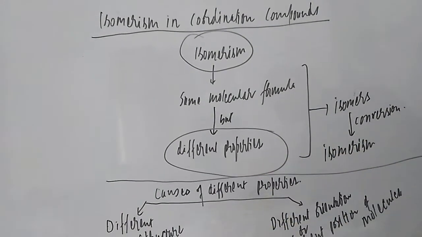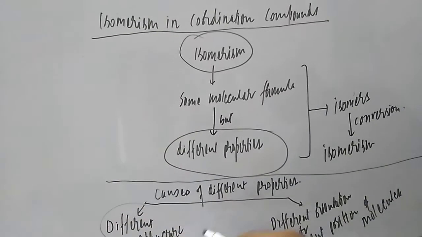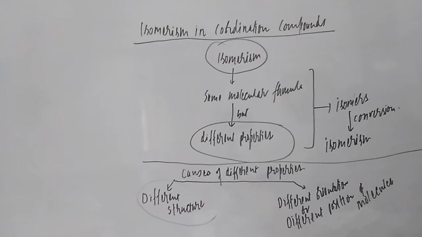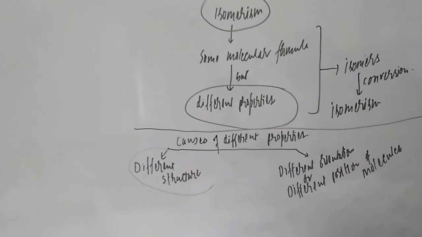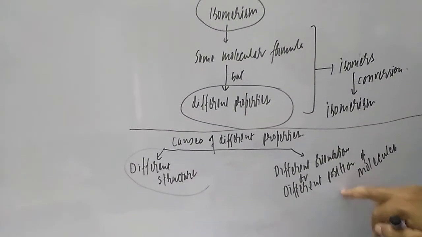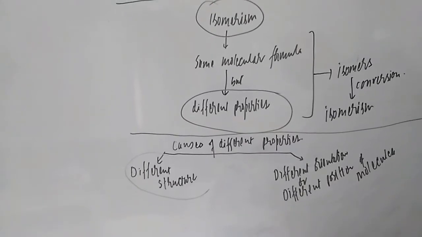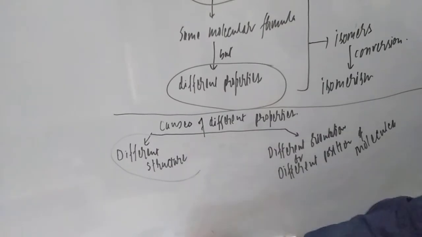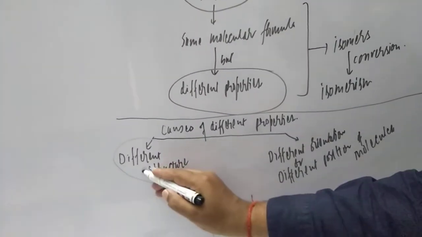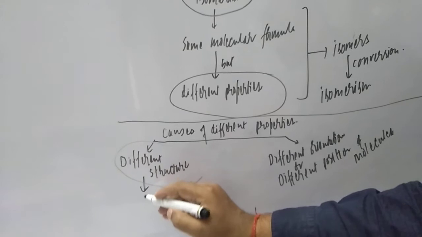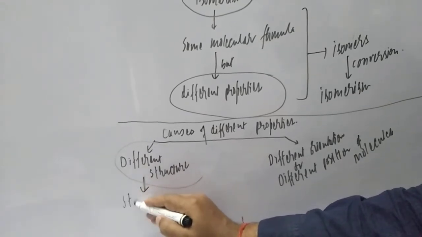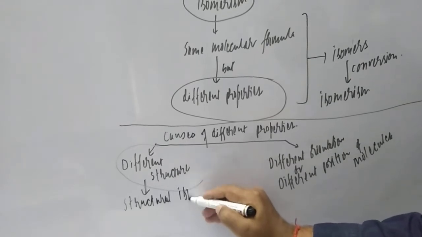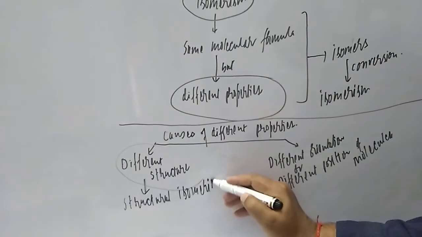There are two reasons. First, difference in structure, and second, difference in the position or orientation of molecule. If a different structure is there, that is known as structural isomerism. That you have to keep in mind.